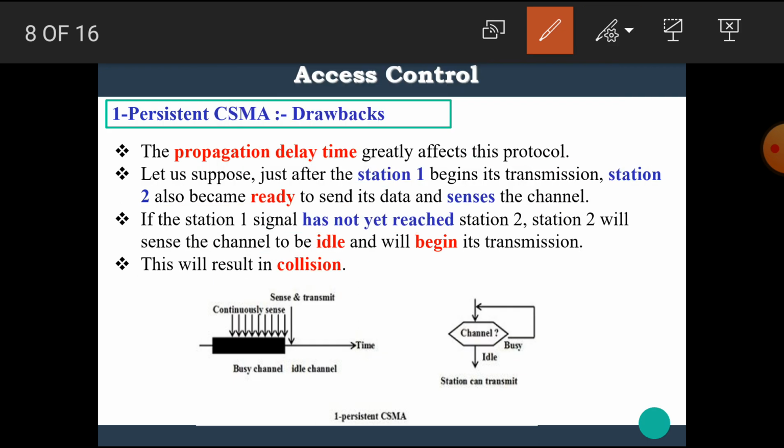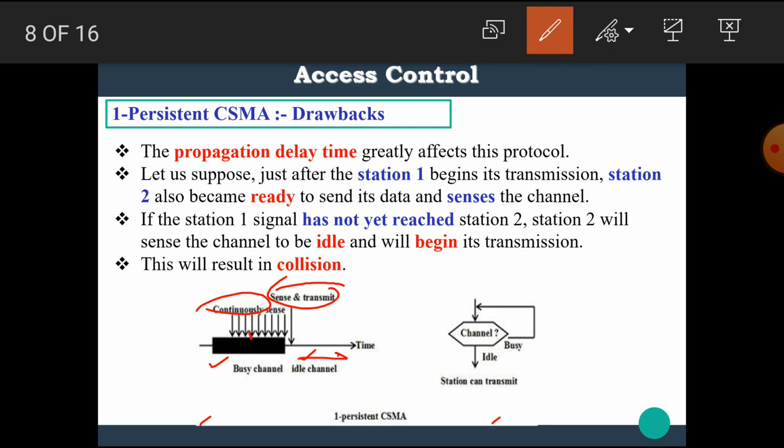This is the diagram for the one persistent CSMA. Here we can say that all the stations continuously sense the channel. Here the channel is busy. When any station finds the channel is idle, then it immediately transmits its data.